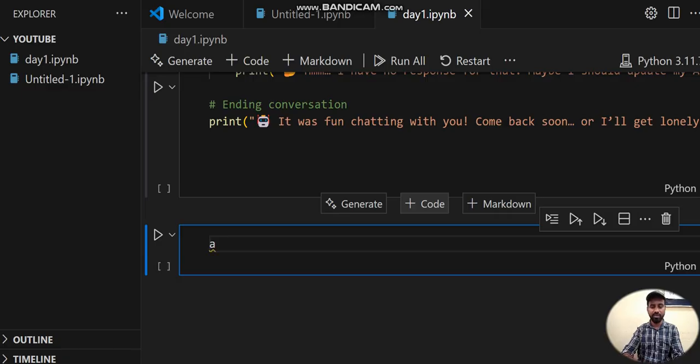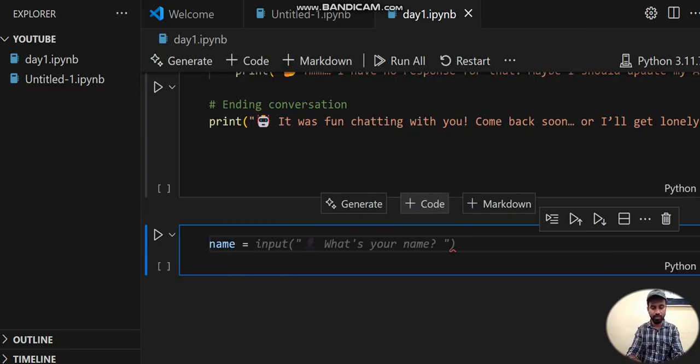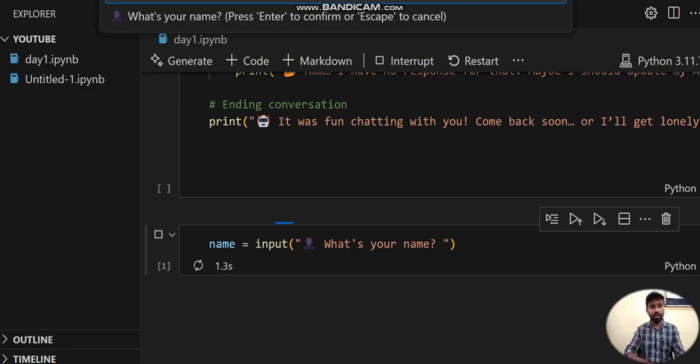So name is equal to input. I type it like this, and it will ask what your name is. So the input function will take input from us. Let's see, it is asking the name. My name is Rajashekar. I'm giving it like this, then pressing enter.